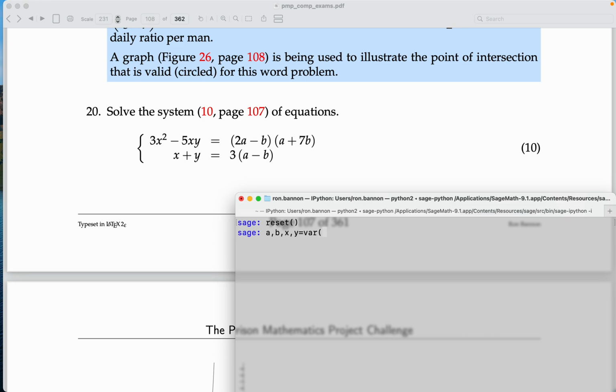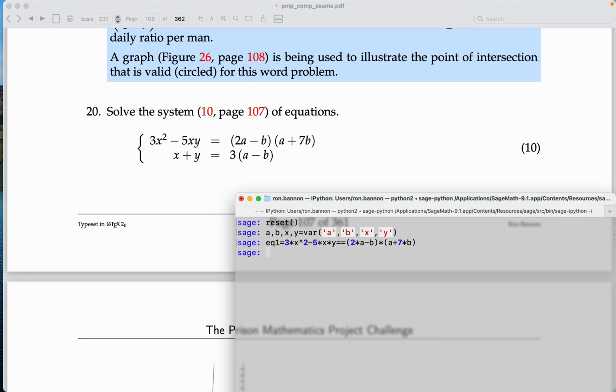And what are the variables going to be? Again, A, B, X, and Y. And now I'm going to define equation 1, EQ1, is equal to, this is an assignment operator, 3 star x squared minus 5 star x star y equals 2 star A minus B star A plus 7 star B.